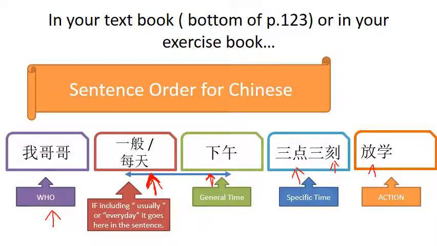So here I've put 放学, which is to finish school. But I could put any of the actions that we've just learned. So I could change it to 睡觉, to sleep, or 起床, to get up, or 上课, to start class, 做作业, to do homework. So remember, this is the order that you need to put it in.